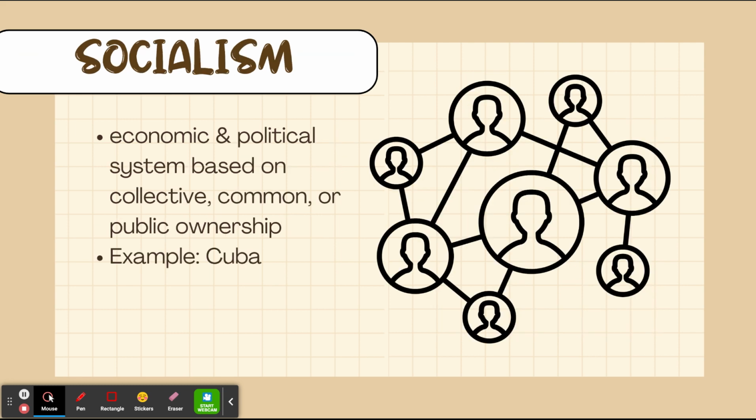Socialism is kind of an overlap in terms of the economy and politics. It looks at both the government, but it also looks at the economy as well. It is based on collective, common, or public ownership. There is some overlap with anarchy on that as well. A historical example of this would be Cuba. Ultimately, socialism typically doesn't exist for a long time because there is not a formal government system enforcing laws.